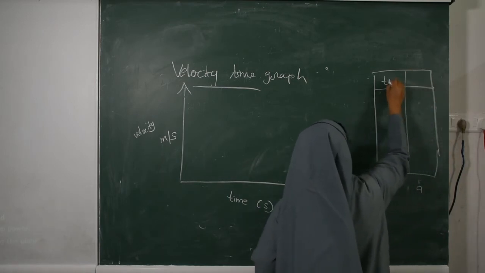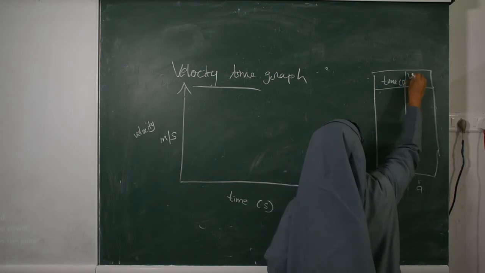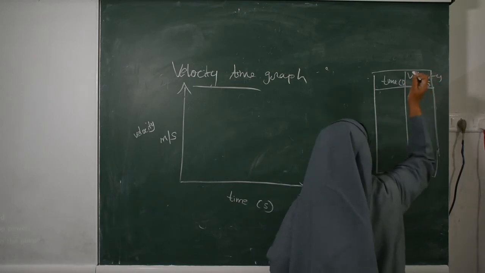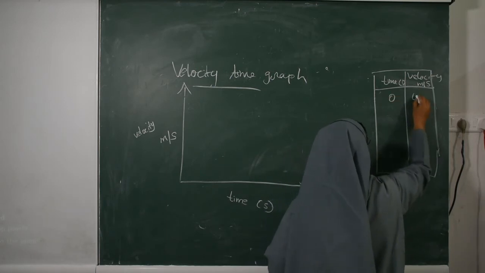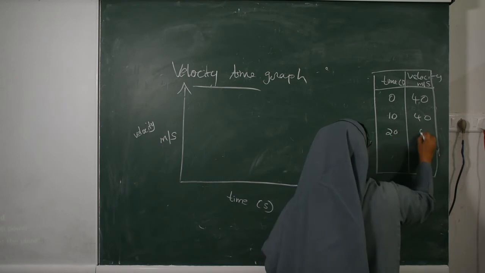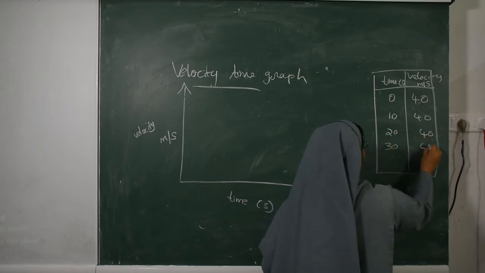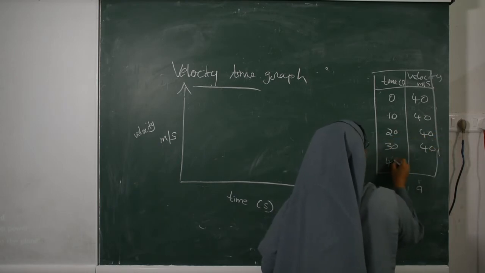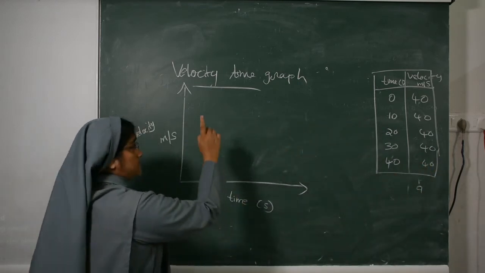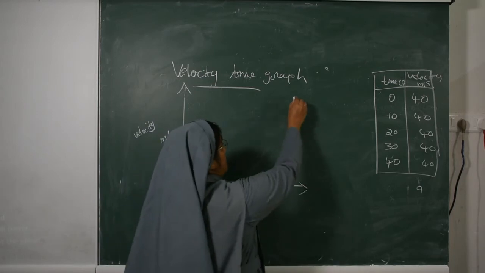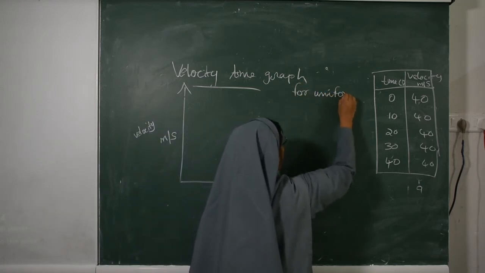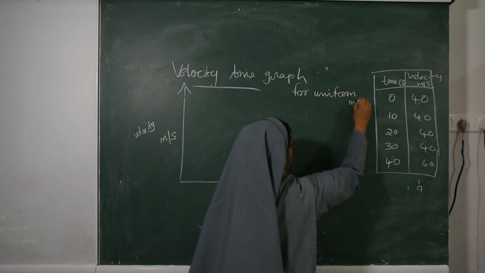Here we are writing time in seconds and velocity in meters per second. 0, 40; 10, 40; 20, 40; then 30, 40. Okay. Now, the velocity-time graph for uniform motion. The first graph is the velocity-time graph for uniform motion.